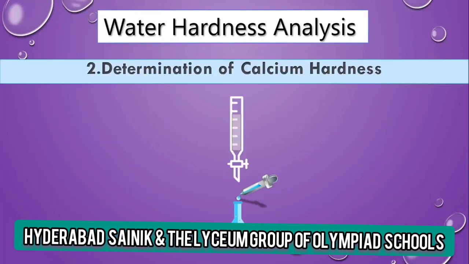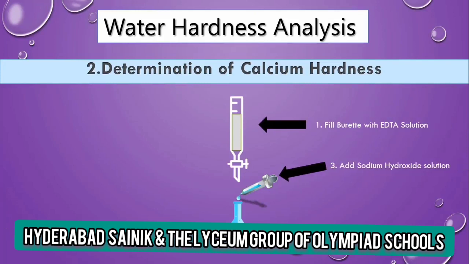Now we determine the calcium hardness. To determine the calcium hardness, follow the same procedure. Fill the burette with EDTA solution, take the sample in a flask, and add sodium hydroxide solution instead of the ammonia buffer solution which we used in the total hardness analysis, and here add Murexide indicator.